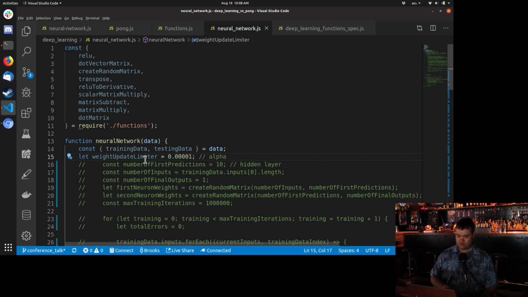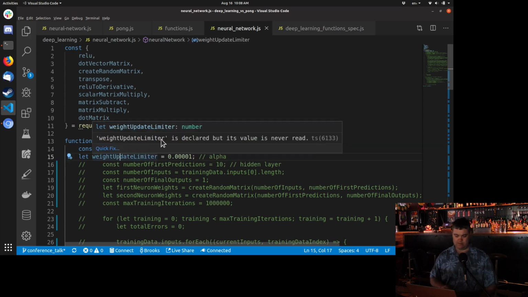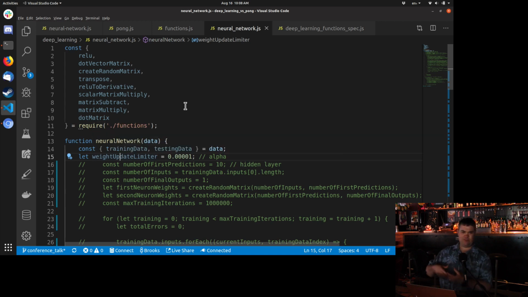Next, we move on to something I'll call a weight update limiter. Now, in deep learning terminology, this is actually called the alpha. I've only been doing this for about a month, so I haven't fully learned the terminology yet. I don't know exactly why it's called the alpha, but I'm sure that with more learning, I'm going to find out, and it's going to be great.